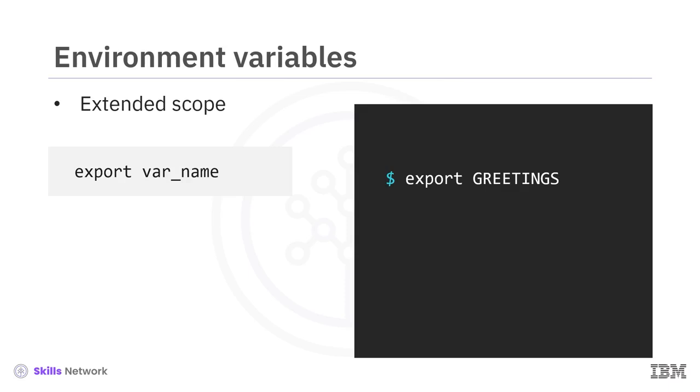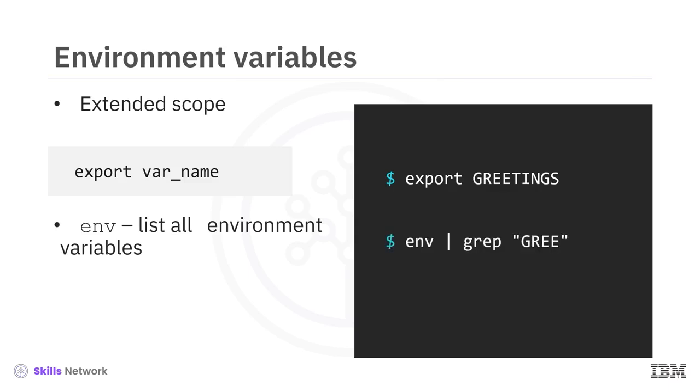To list all environment variables, use the env command. Let's check whether greetings was exported as an environment variable by piping the output of env to grep and filtering the results using the pattern gre. Indeed, greetings is now an environment variable.